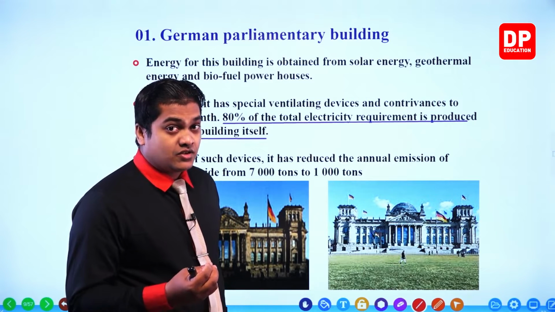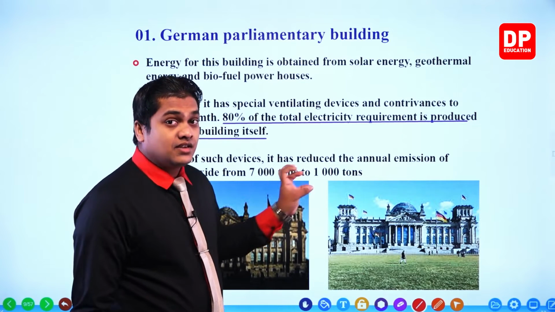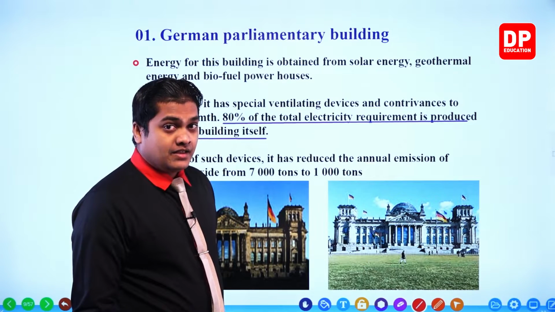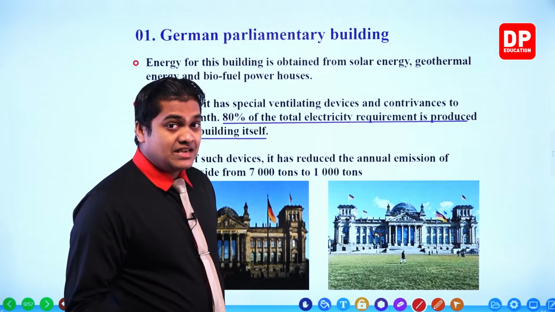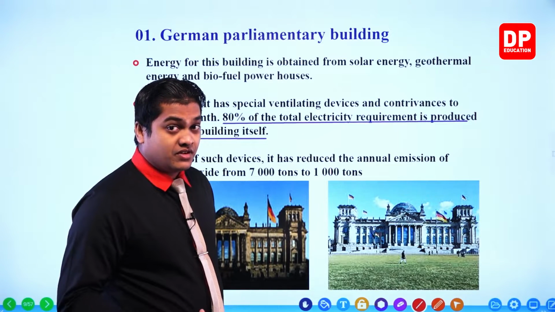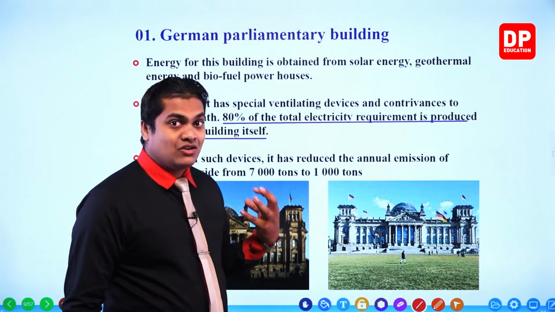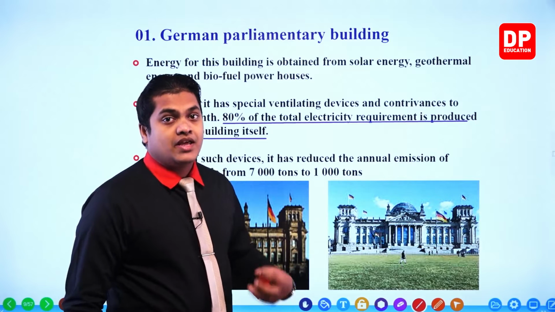7,000 tons means, my dear children, in kilograms, you need to add three more zeros. That means around 7 million kilograms of carbon dioxide gas.